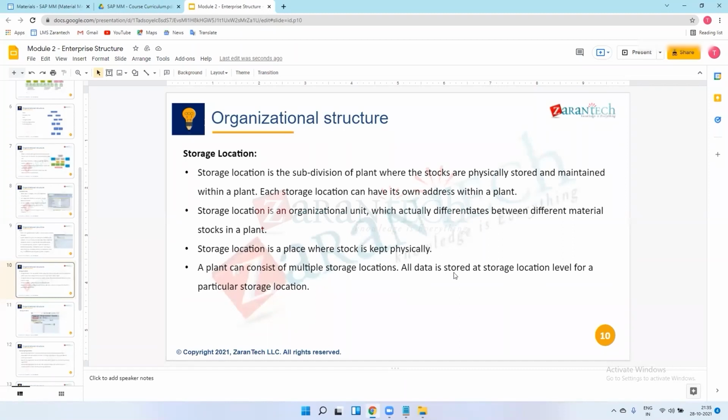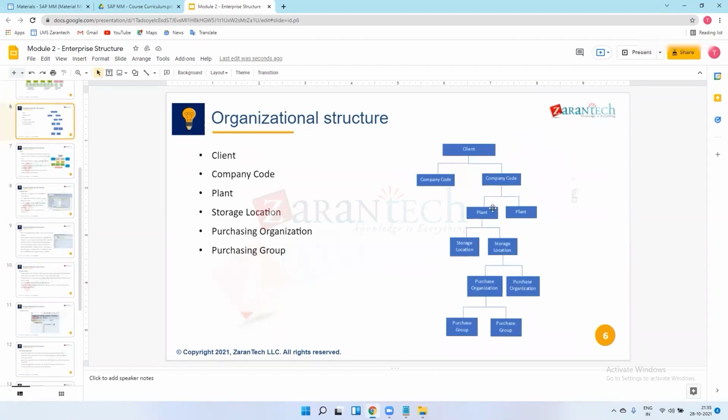All data is stored at storage location level for a particular storage location. A plant can consist of multiple storage locations, as I explained earlier. Suppose I have one plant, I will have multiple storage locations as well, because for manufacturing I need multiple components. For manufacturing a vehicle I require thousands of material components. So basically I will create 10 or 20 or 50 storage locations and I will keep my material as per the best locations, you can say.